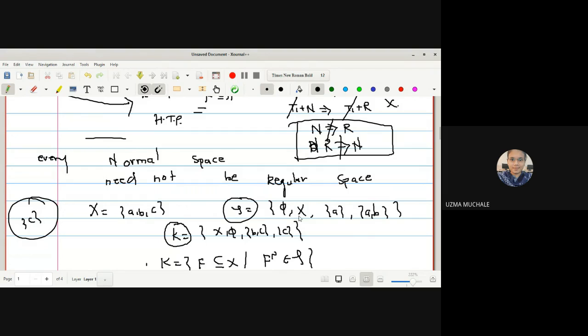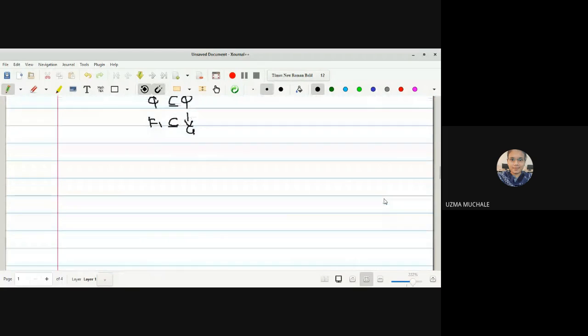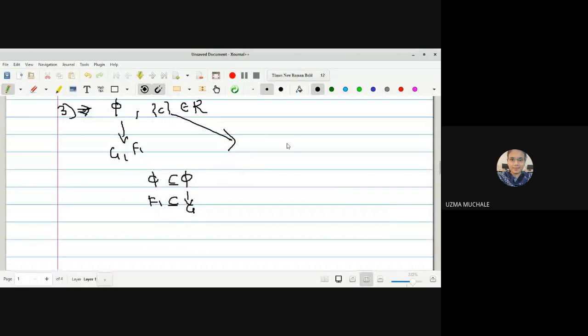No. X contains C? No doubt. A will not contain C. AB, that is also not possible. So we can say directly that the open set which contains the singleton C is X. So X will act as H from the definition, and C will act as a closed set F2.